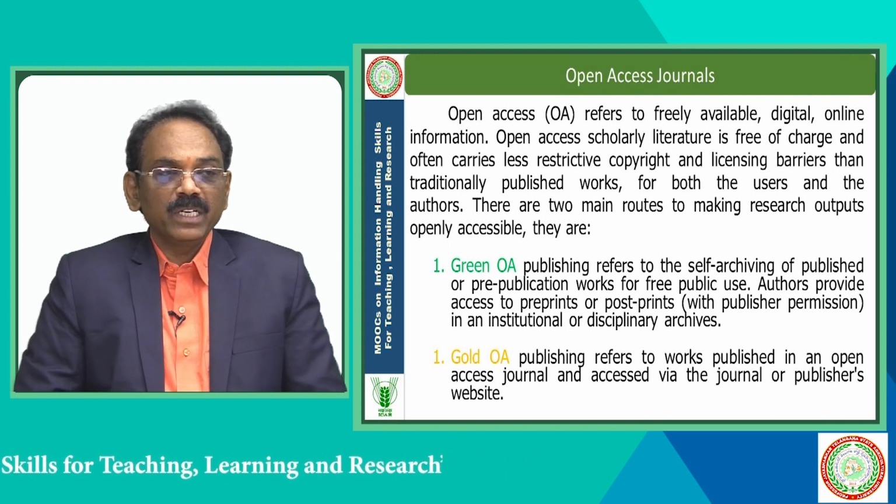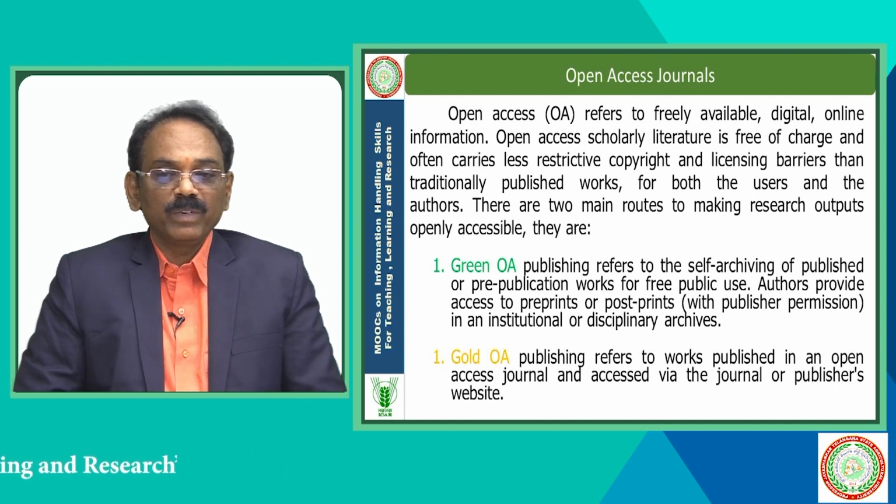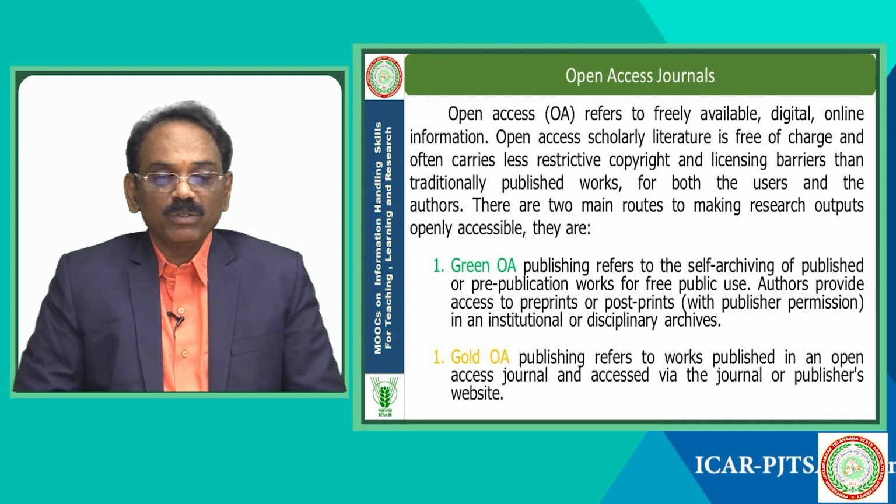They are green open access and gold open access. Green open access publishing refers to the self-archiving of published or pre-published works for free public use. Authors provide access to preprints or postprints with the publisher's permission in institutional or disciplinary archives. Gold open access publishing refers to work published in an open access journal, accessed via the journal or publisher's website only.